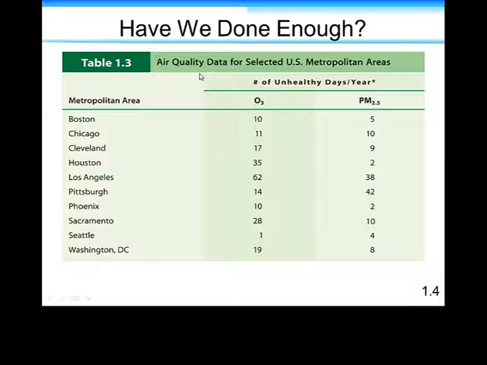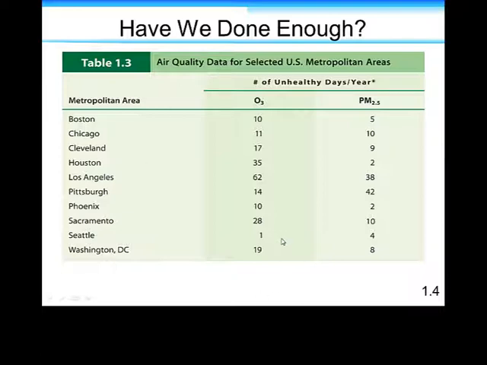We all know Los Angeles is infamous for its smog. 62 days out of the year, and I believe this was done in 2000. 62 out of 365 days had an unhealthy level of ozone. 38 out of 365 days had particulate matter 2.5 greater than our safely allowed value.